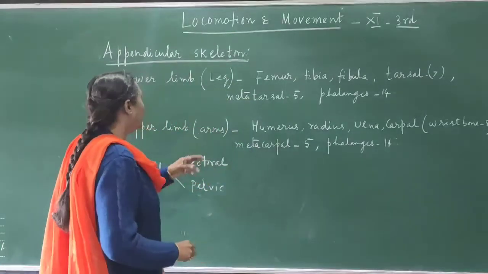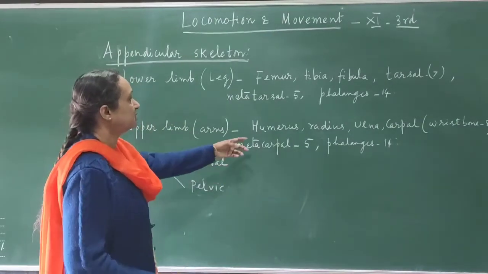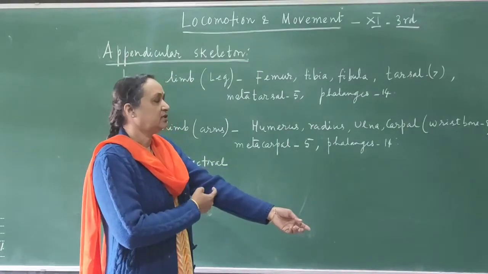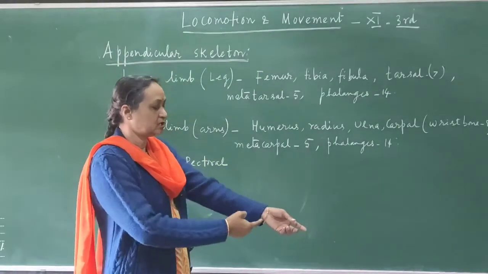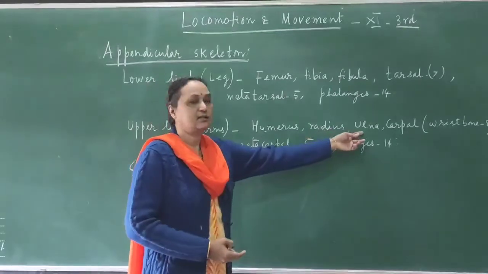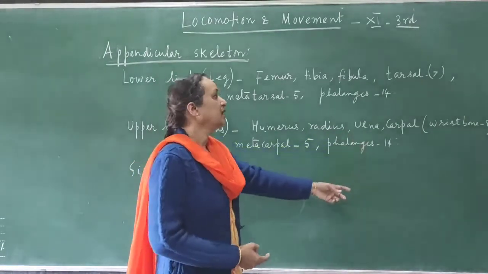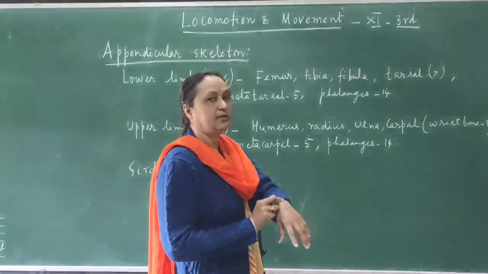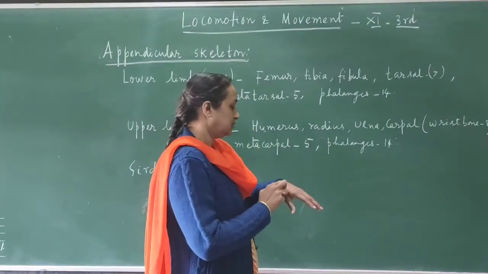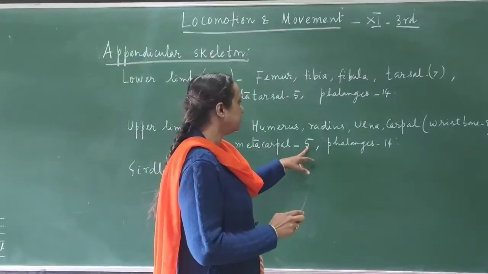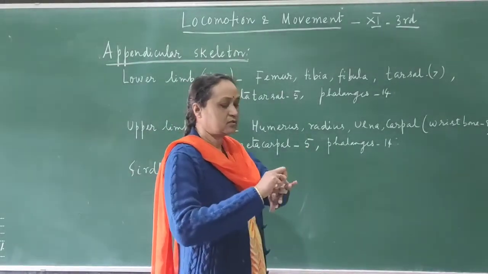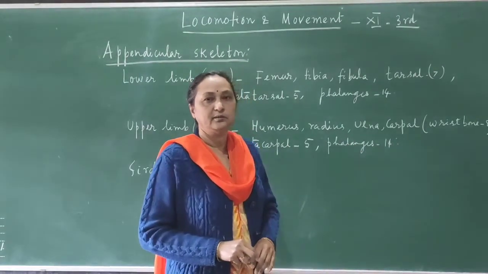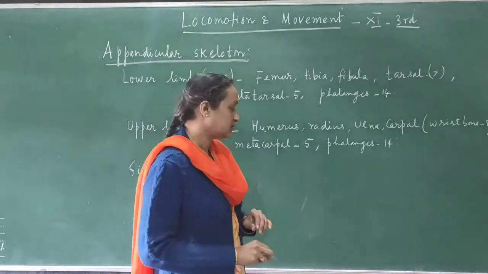Okay. Similarly, in the arm also, the first bone is called the humerus. Humerus is connected to the next bones, which are called radioulnar. There are 2 bones there. One is the radius, another is the ulna. Then here you see this wrist bone, the number is 8. Then these are all the metacarpals, the number is 5. Then these are all the small bones, phalanges, so the number is 14. So altogether in the lower and the upper limb, the total number of bones is 30 each.